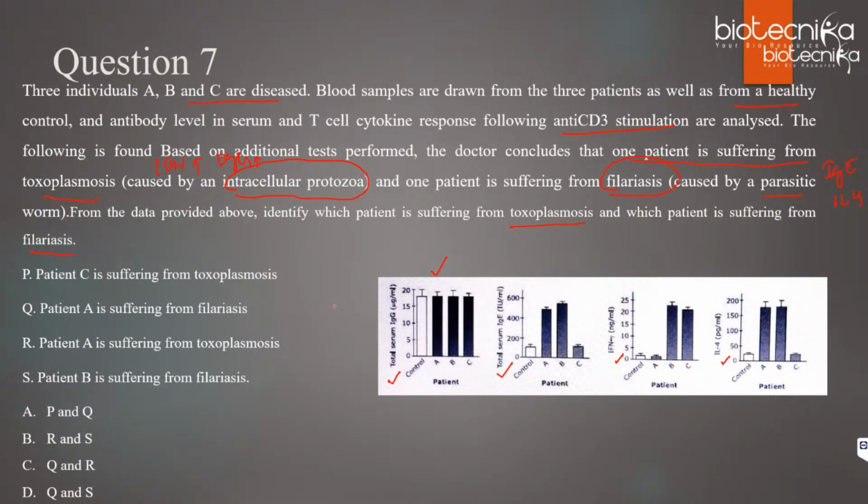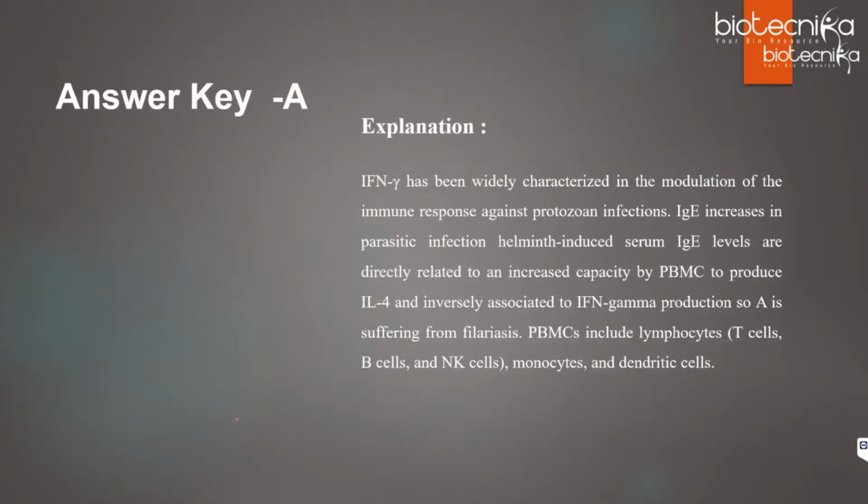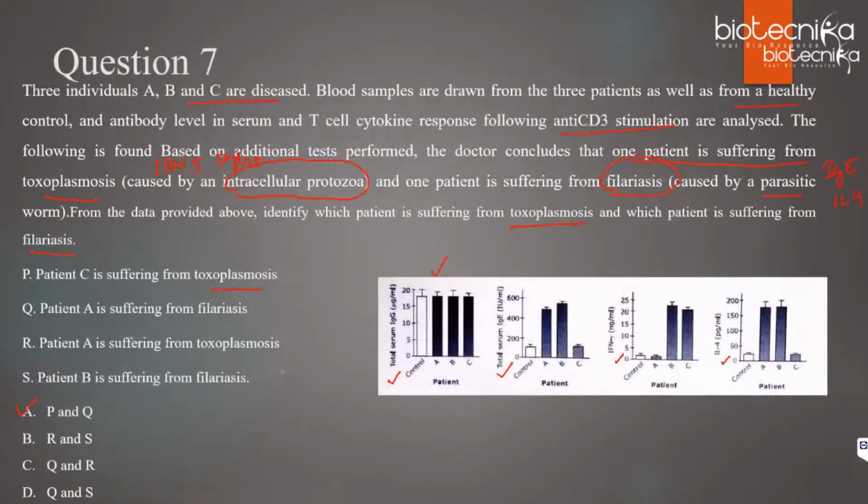Okay, so I will try to solve this question for you. I don't see any answer coming up. Are you all trying? See, the right answer for question number 7 is option A, P and Q. So what is P? P is saying patient C is suffering from toxoplasmosis. I have mentioned it here also. So if patient C is suffering from toxoplasmosis, IgG and IFN should be high in C.